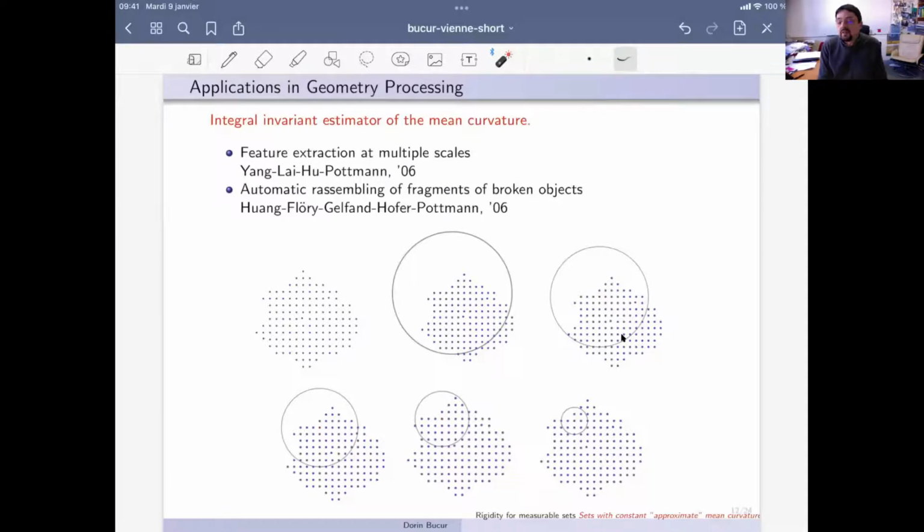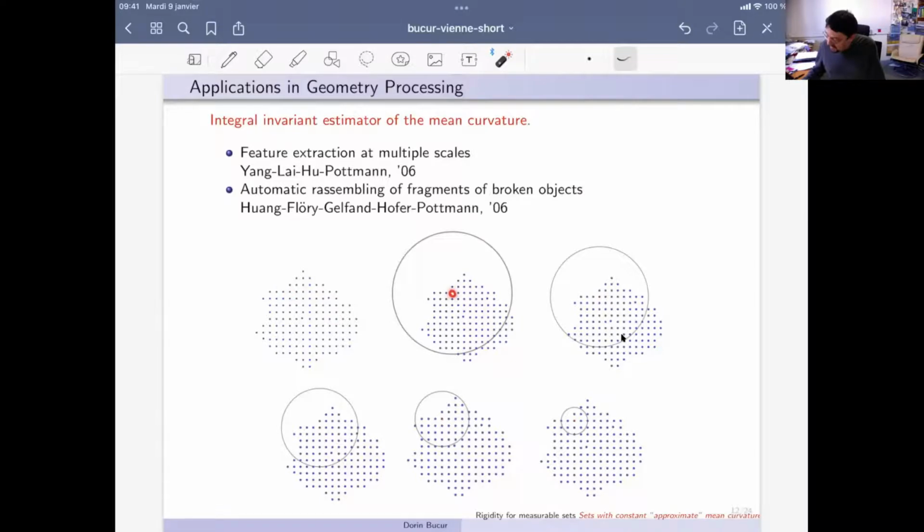In discrete geometry, people work with sets which are essentially pixelized, so they are a union of points. And they want to find some features of those sets, in particular, a sort of weak notion of mean curvature at the boundary. And one way to do this is to take a boundary point. So in my case, this would be the boundary point.